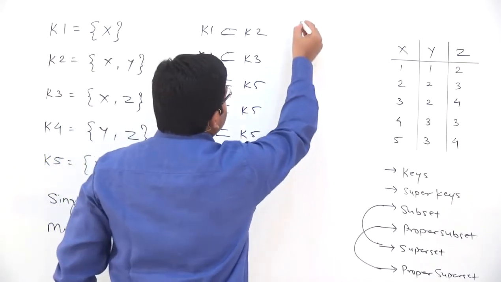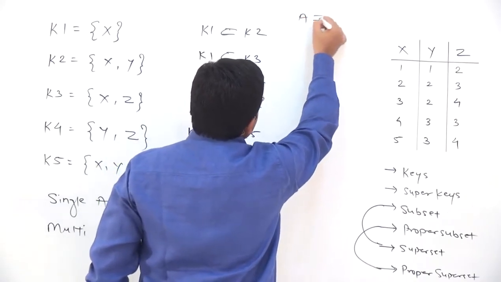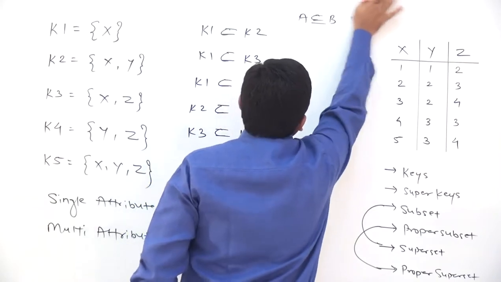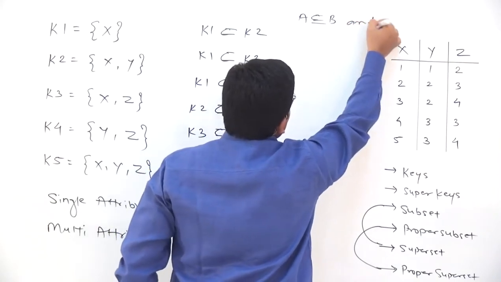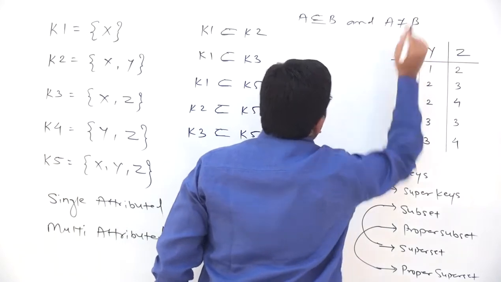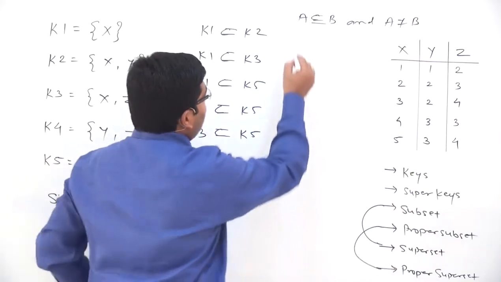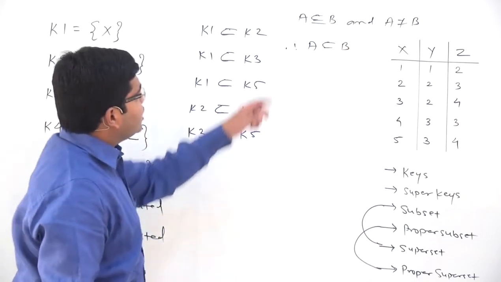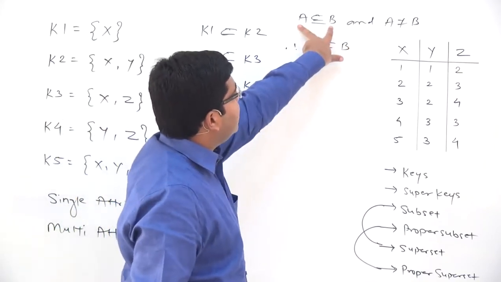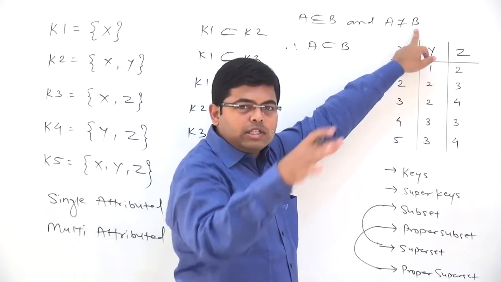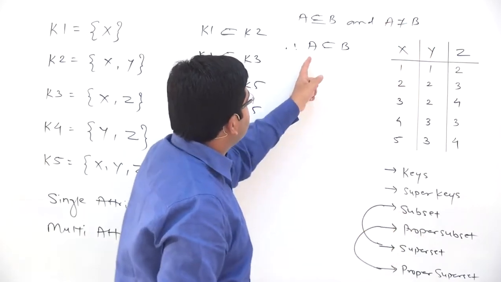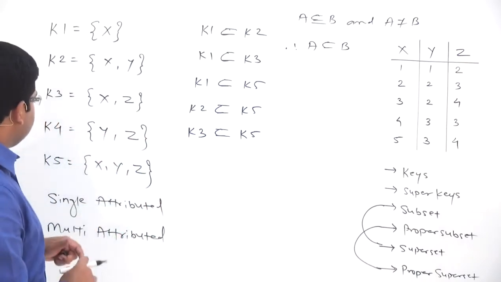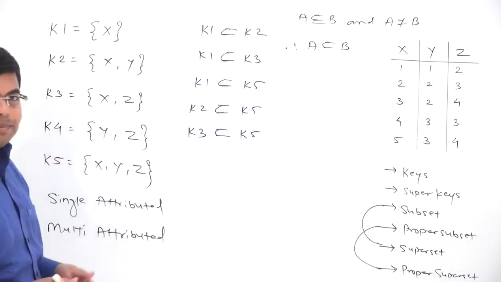So whenever we have a relationship like A is a subset of B and A not equal to B, in that case A will be called a proper subset of B. Okay. So what does that mean? All the elements of A are present in B, and because A is not equal to B, that means B contains some additional elements, and therefore in this case A will be called a proper subset of B. So we have written all these relationships. There is no other proper subset relationship present here.